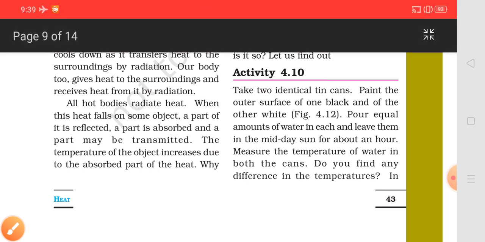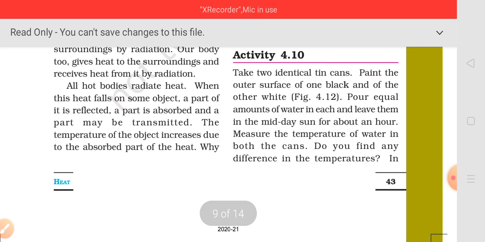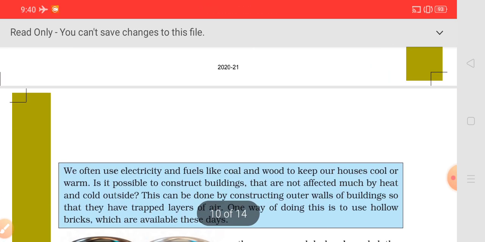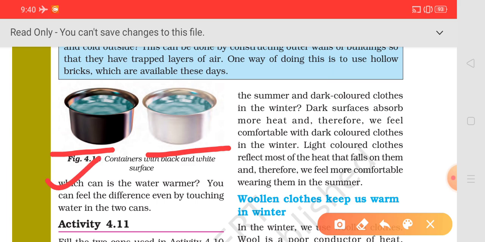What you have to do here is take two identical tin cans, and paint the outer surface of one black and the other white. As you can see in this diagram, these are the two identical tin cans. The first can is painted black from outside, and the other tin can is painted white from outside.